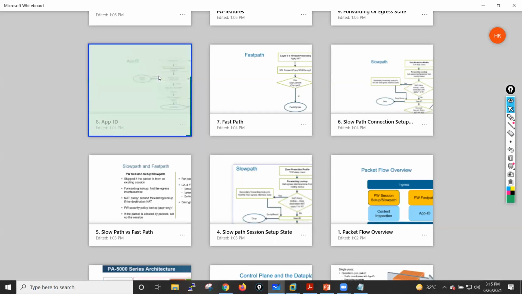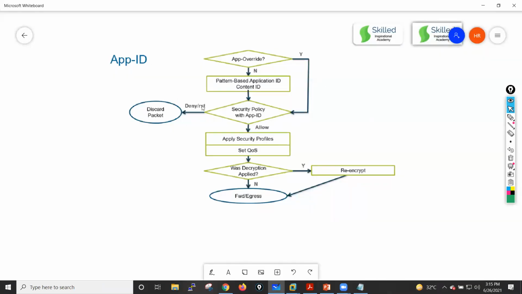Now let me explain how application identification happens. When this packet goes to your app engine, the application identification engine, first the application override policy is matched. What is the meaning of app override? App override policy means we want to bypass the application identification for this flow. Let's suppose we have some internal applications, and there are a few people who are just testing these applications.